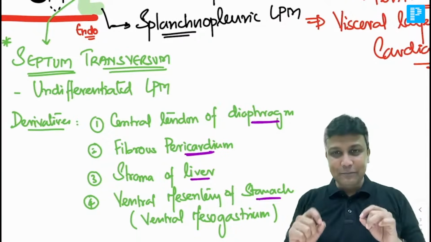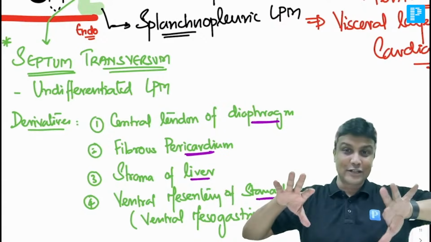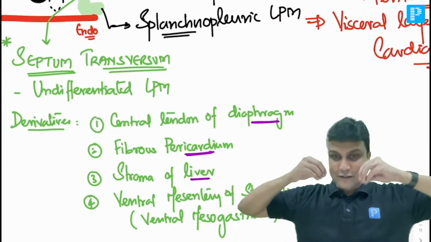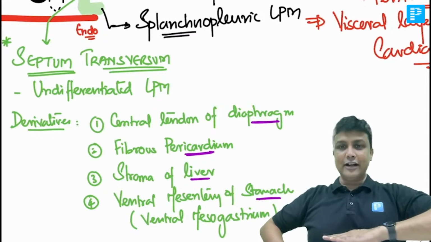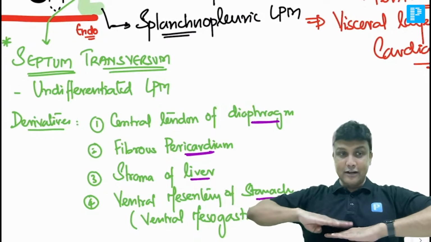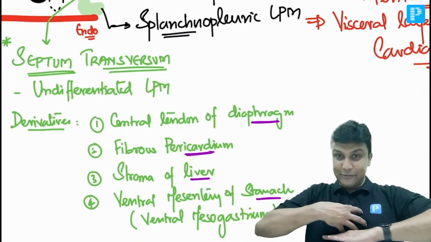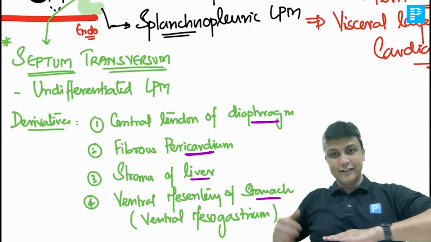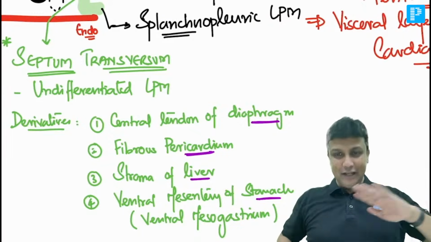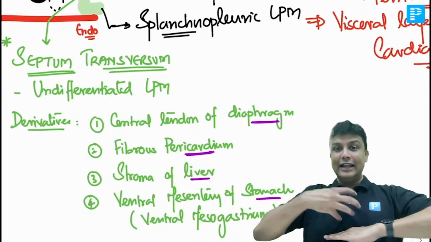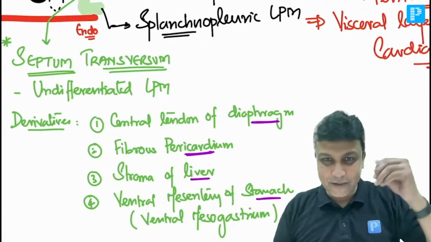I'll tell you. The simplest way to remember this one is, remember, septum transversum you apply on your body. So wherever you're sitting and listening to me right now, my dear friends, you apply this one on your body, it is going to form this part here, this part. So first of all, it is going to form the central tendon of diaphragm. I hope you're able to see me. The central tendon of diaphragm. और बिल्कुल इसके ऊपर यहाँ पर हार्ट होता है. Heart is surrounded by pericardium. तो remember fibrous pericardium. Then on the right side liver, stroma of the liver. Then on the left side stomach, the ventral mesentery of the stomach. तो ऐसे याद रख लो. That is the only way to remember. Central tendon of diaphragm, and then fibrous pericardium, then the stroma of the liver and the ventral mesentery of the stomach. That's all done. तभी क्लास में ही याद हो जाएगा.